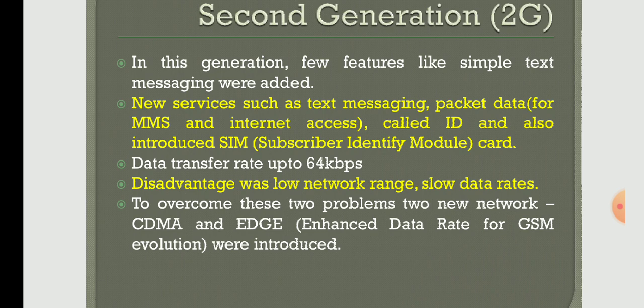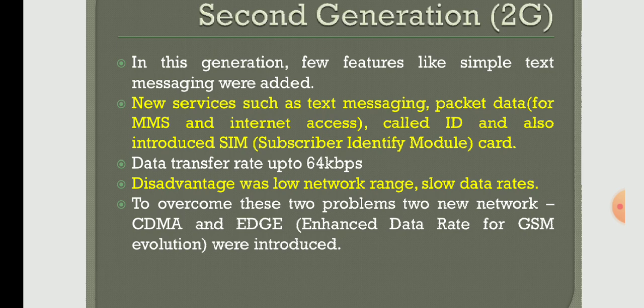One is CDMA and Edge, that will be called 2.5G, that is 2.5 generation. CDMA, code division multiple access, and Edge, enhanced data rate for GSM evolution, were introduced during the second generation only. CDMA, TDMA we have already discussed. Time division multiple access, code division multiple access.